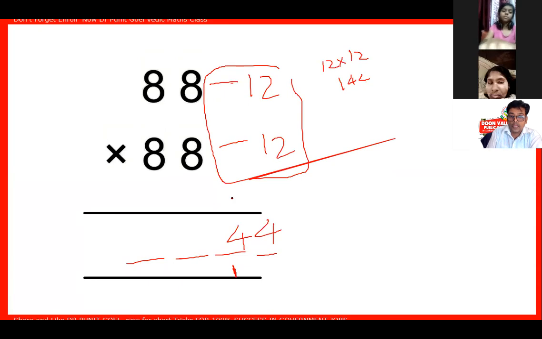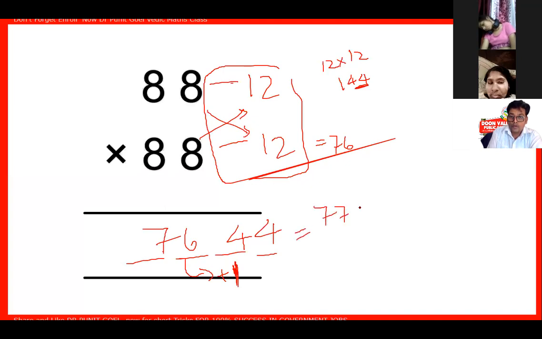I will take 2 digits, and the 1 carryover I will take here. This way, this way, both ways what? 76. So I will put 76, and 76 will be added to 1. Gives me 7744.